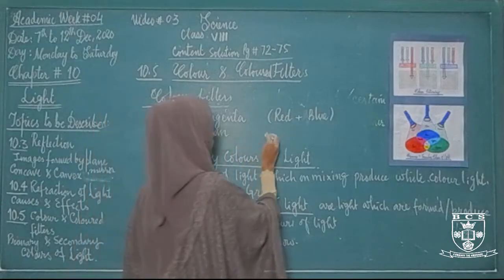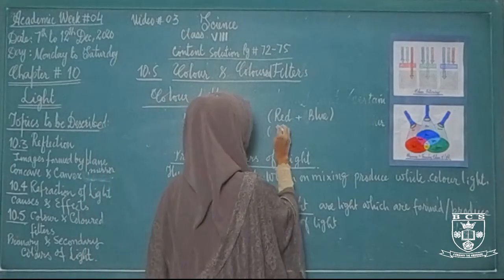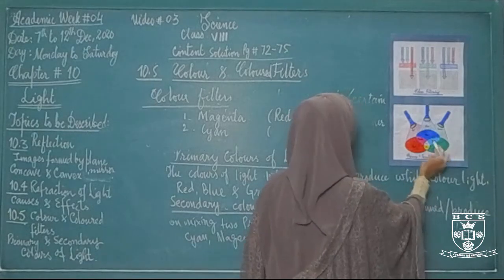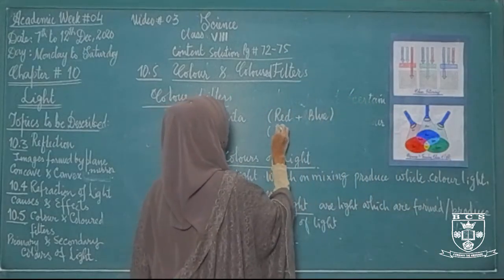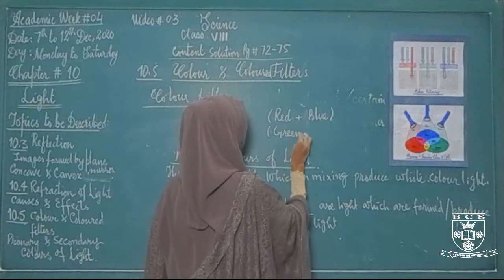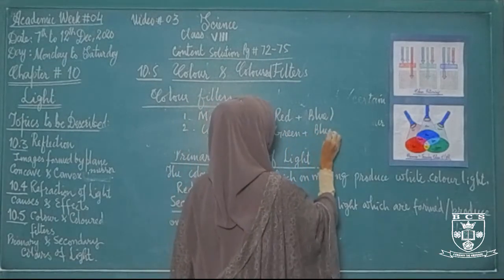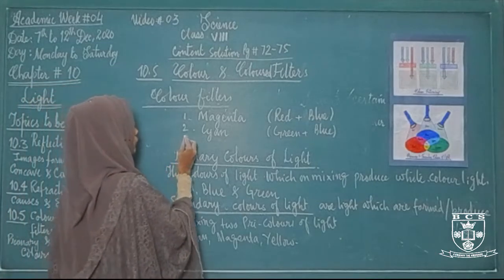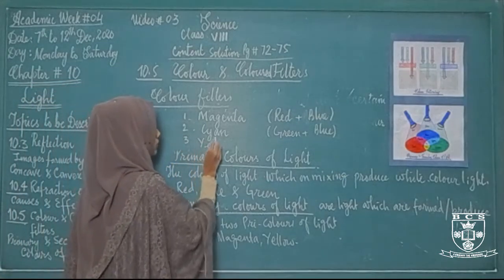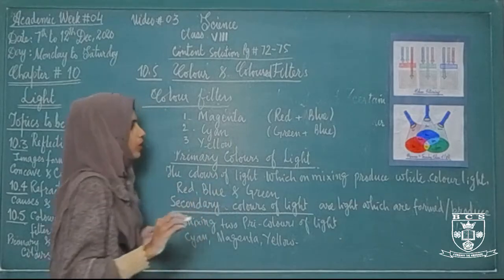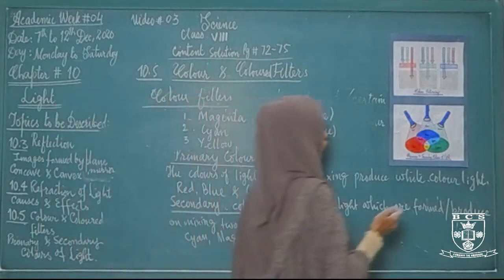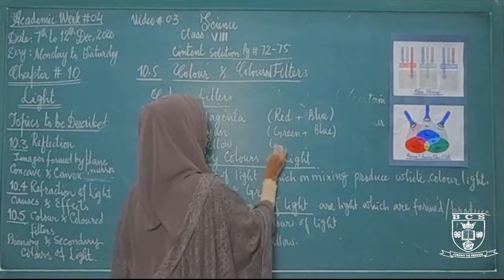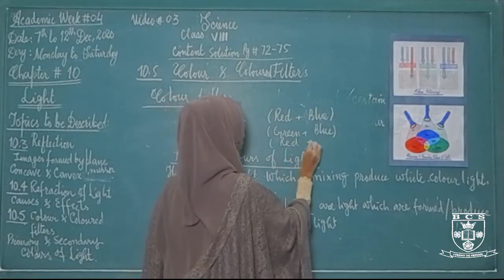It will form when green and blue color are mixed. The third one is yellow. How is yellow colored light formed? Yellow colored light will be formed when red and green color are mixed together.